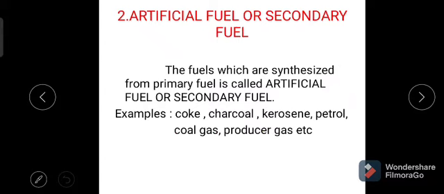Let us see the examples of the secondary fuels, that is coke, charcoal. These are synthesized from the coal. Kerosene, petrol can be extracted from the petroleum.